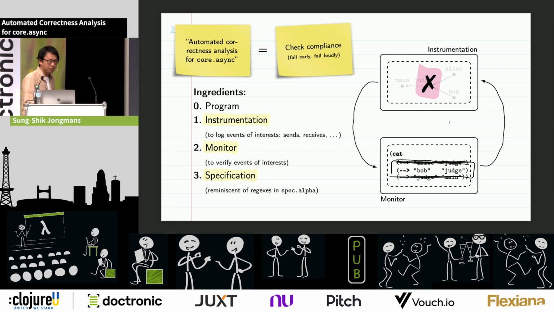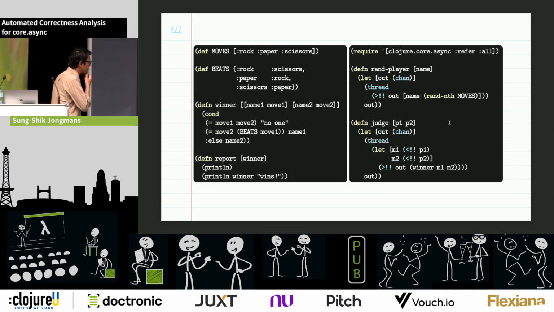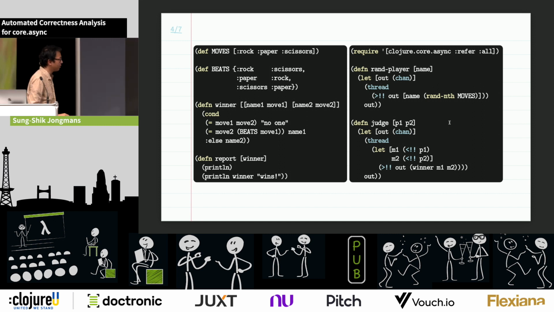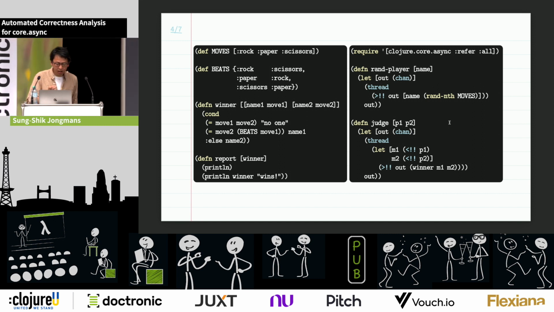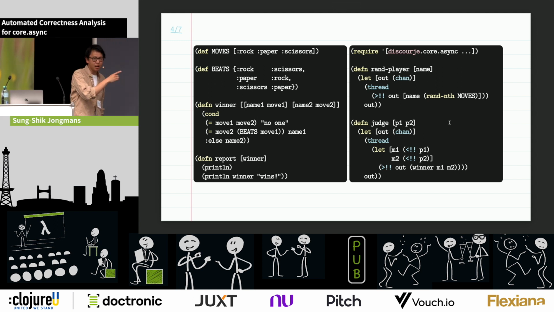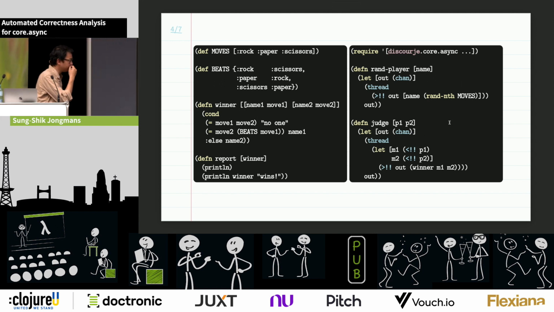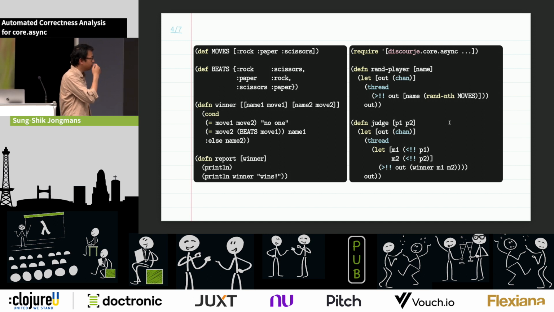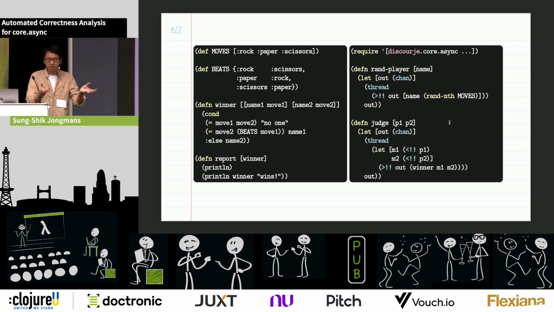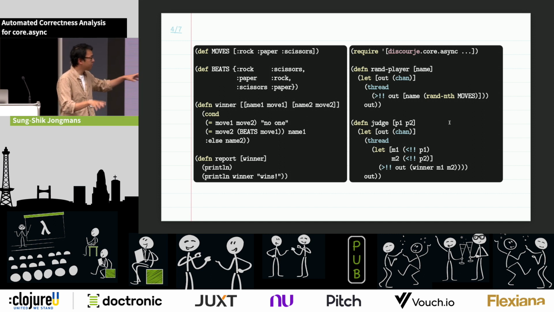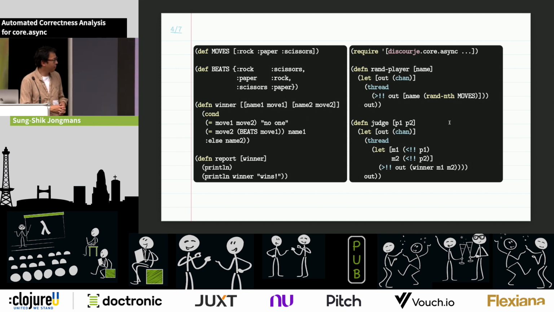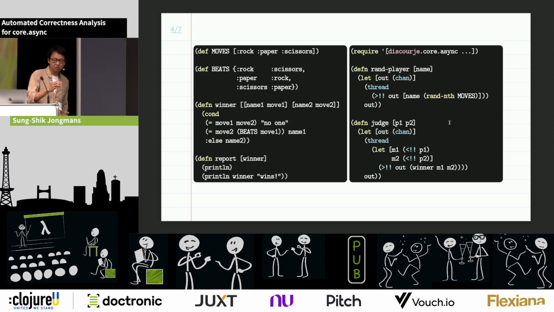So how can you deploy this in existing core async programs? Here again, we have rock, paper, scissors that we have already seen before. The only thing that I need to change, first of all, is I need to load our own library instead of the original core async library. This is basically the instrumentation, the wrapper. So we wrap around a number of functions in the original core async library. The signatures are exactly the same, and then you add this instrumentation.